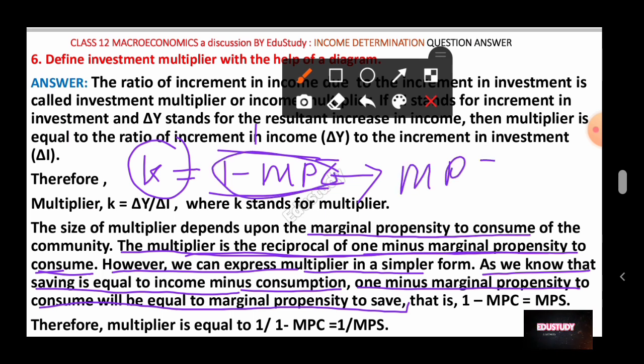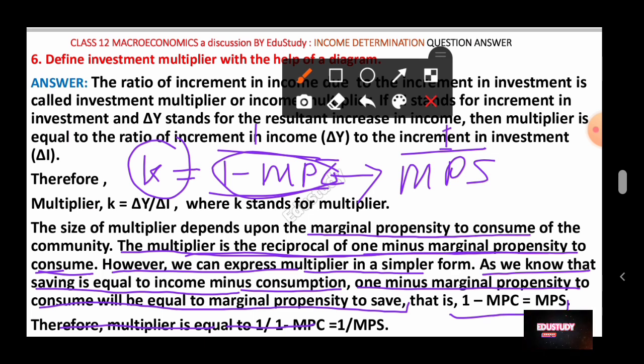MPS, marginal propensity to save. Therefore the multiplier is equal to 1 by 1 minus MPC, that is, you can write 1 by MPS. So the value of the multiplier can again be measured with 1 by MPS.